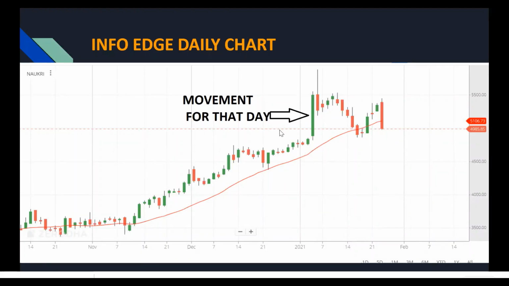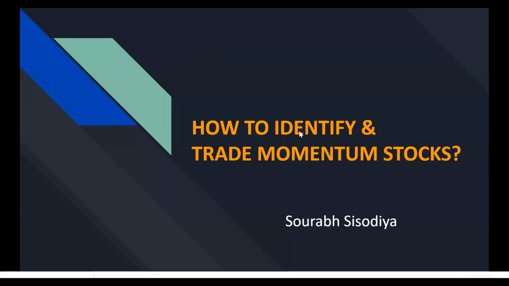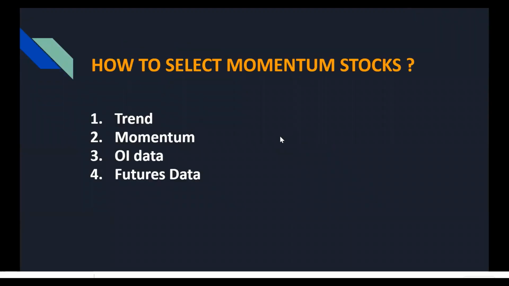So how did I identify this stock? What was my thought process behind it? So in today's video, we'll discuss how to identify such stocks and catch the momentum intraday. So we'll look at 4 parameters. First is identifying the trend. Second is identifying the momentum and getting additional confirmation from options data and futures data.